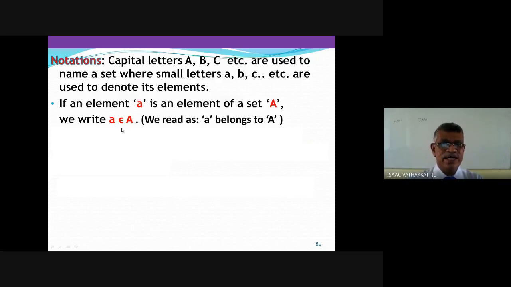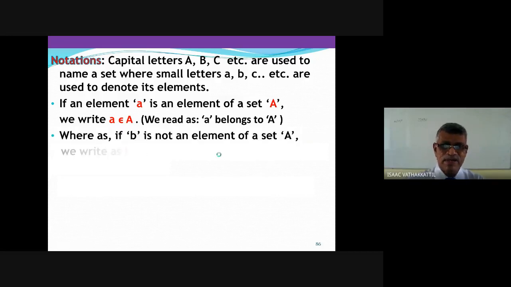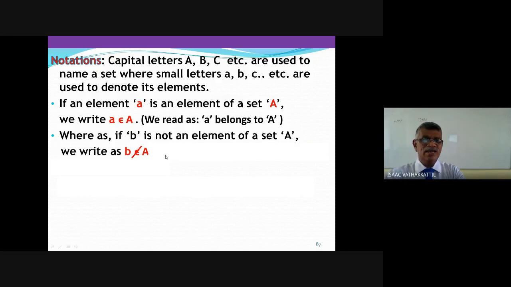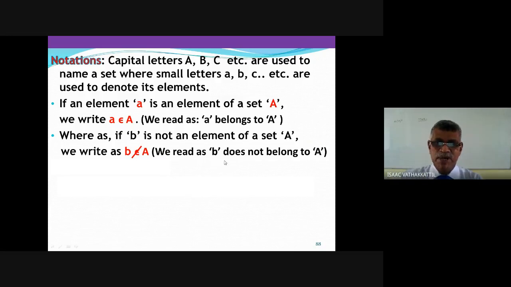Take care how we read it. a belongs to A. And if it is not a member, say b, if b is not an element, we say b does not belong to A. a belongs to A, b does not belong to A. Or a is a member of A, b is not a member of A. You can use any of these. b does not belong to A, or you can say b is not an element of A. See, be careful, we use these notations quite frequently.